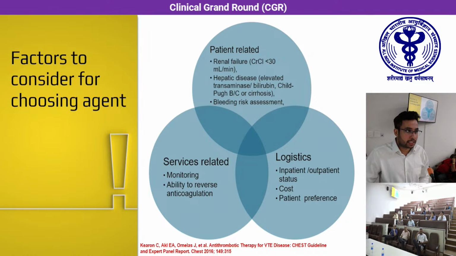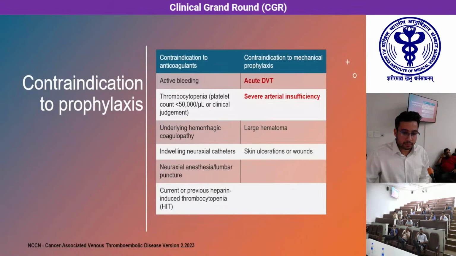Then what factors are important to consider before choosing an agent is, many of the patients with malignancies may have organ dysfunction. So considering renal dysfunction and creatinine clearance, hepatic disease, elevated transaminases and bilirubin, and also the bleeding risk assessment of the patient. Logistics include whether the patient is an admitted patient or OPD patient, the cost of the anticoagulant which has been given, and the patient's preference. Services related include monitoring of the patients, along with the ability to reverse anticoagulation in need of emergency surgery.